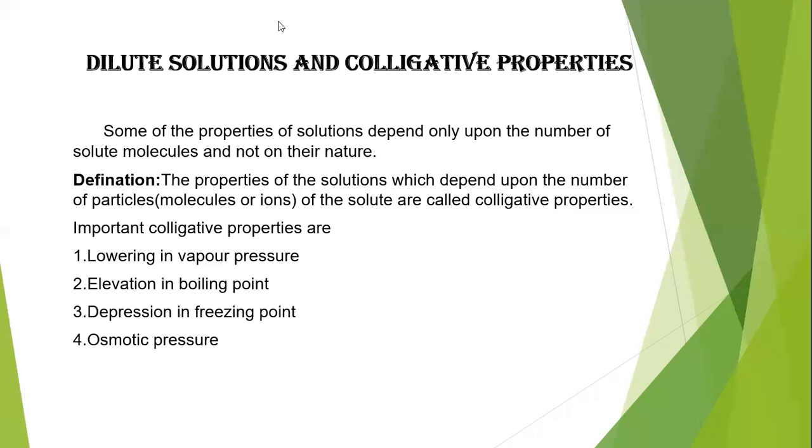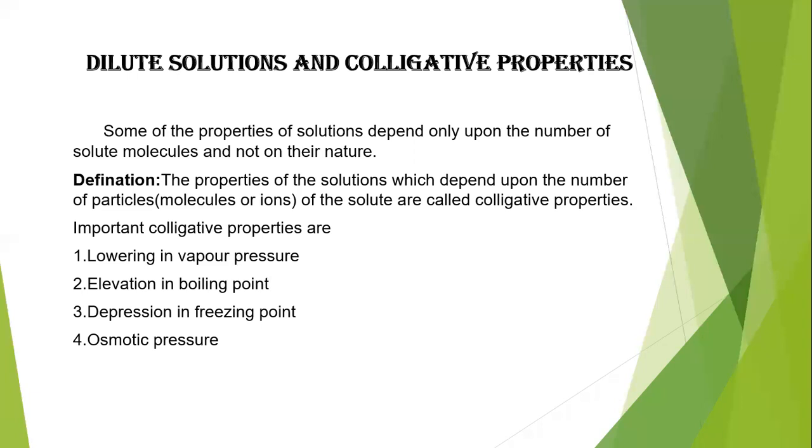Generally, these colligative properties are observed if the solution is a dilute solution, that is, properties which depend on the number of solute molecules but not on their nature. So colligative properties are applicable for dilute solutions in most cases. That means if the solute is less in quantity and the solvent is more in quantity, then that is a dilute solution. So what is meant by colligative properties?